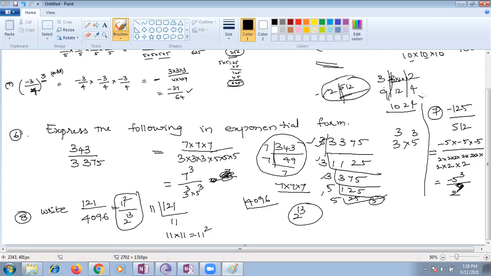That means 4 is 2 into 2. Yeah, I think 2 power 13 or 12, Nana? Ma'am, it's 2 power 13. Yes, 2 power 12, Nana. Just a minute, I just checked. 32 means 2 twos are 4, 4 twos are 8, 8 twos are 16. So this is 2 power 10 times.